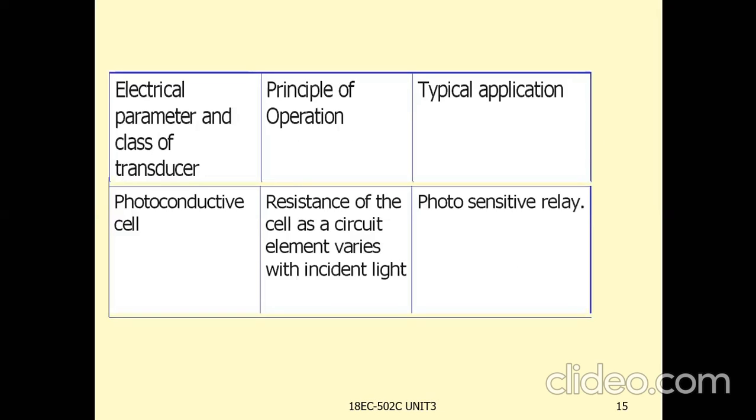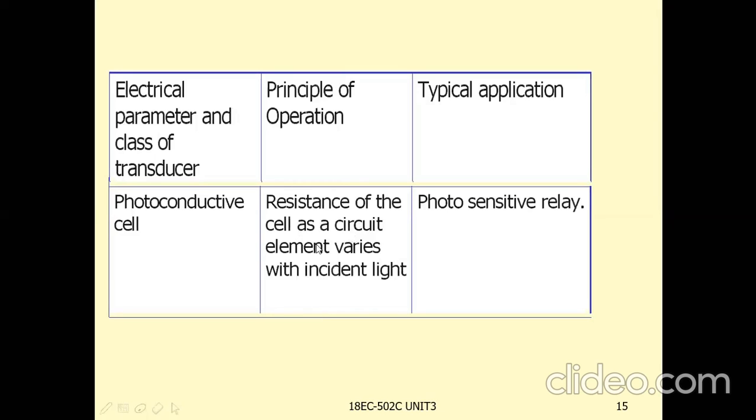What is happening in this photoconductive cell? The resistance of the cell as a circuit element varies with incident light. The resistance is varied based on the light incident on the device. Generally, what are the applications? Photosensitive relay.